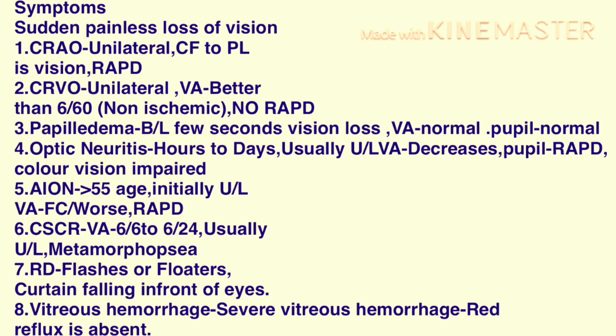In case of central retinal vein occlusion, it is also unilateral. Vision is better than 6/60 and no RAPD will be there in case of non-ischemic varieties, whereas in case of ischemic varieties, vision is 6/60 or worse along with RAPD. In case of CRVO, we have to inquire about any history of glaucoma or hypertension, as these are